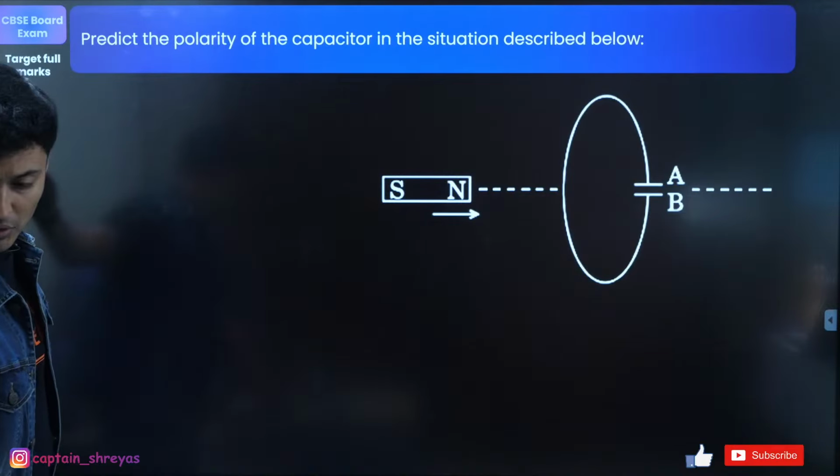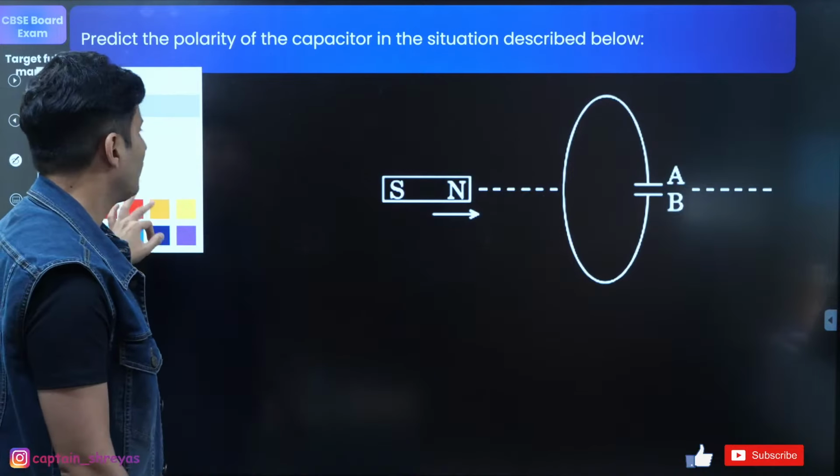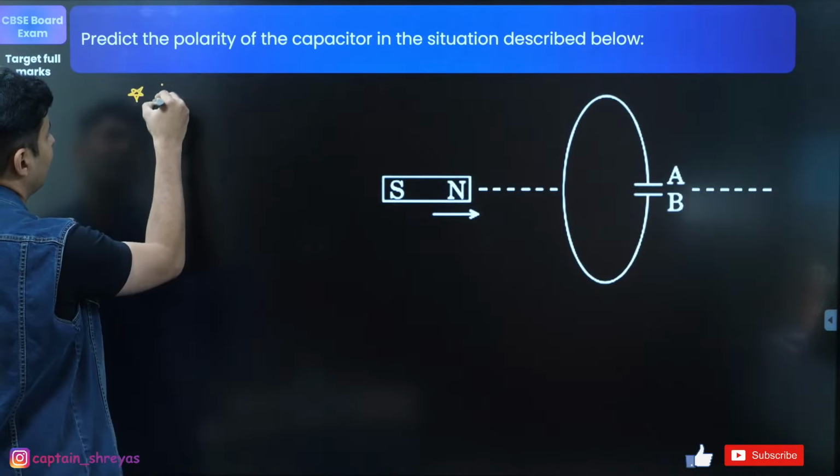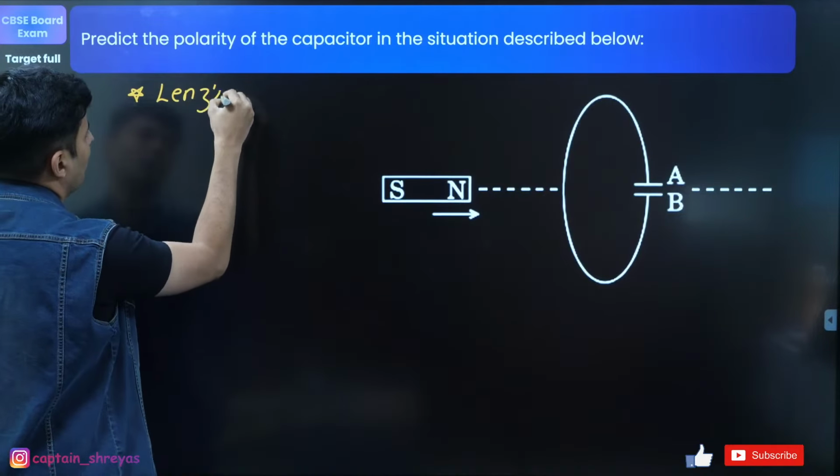Okay, now in this question, if you use Lenz's law, you have to mention the word Lenz's law. That is very important.